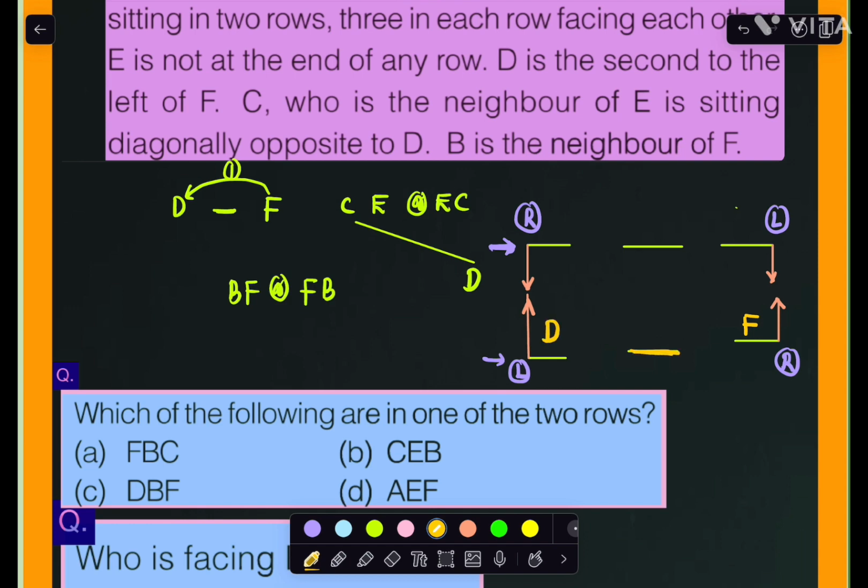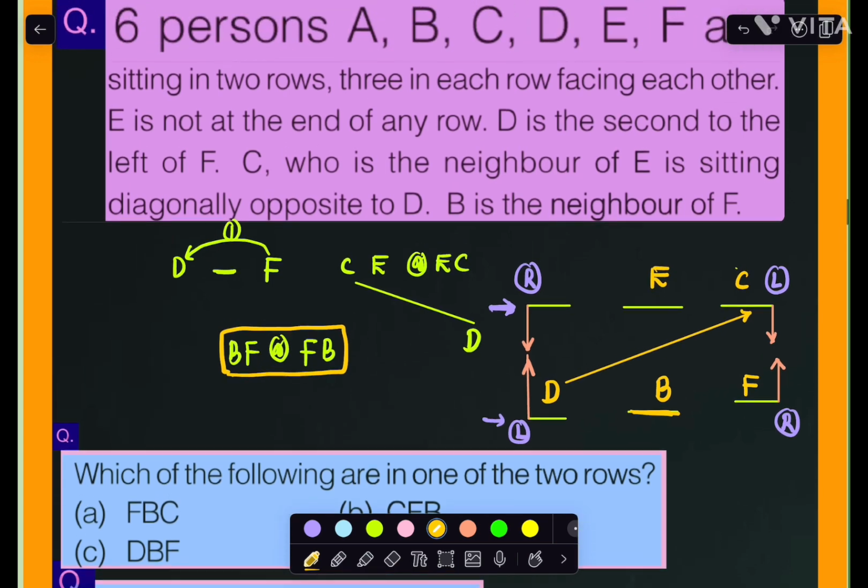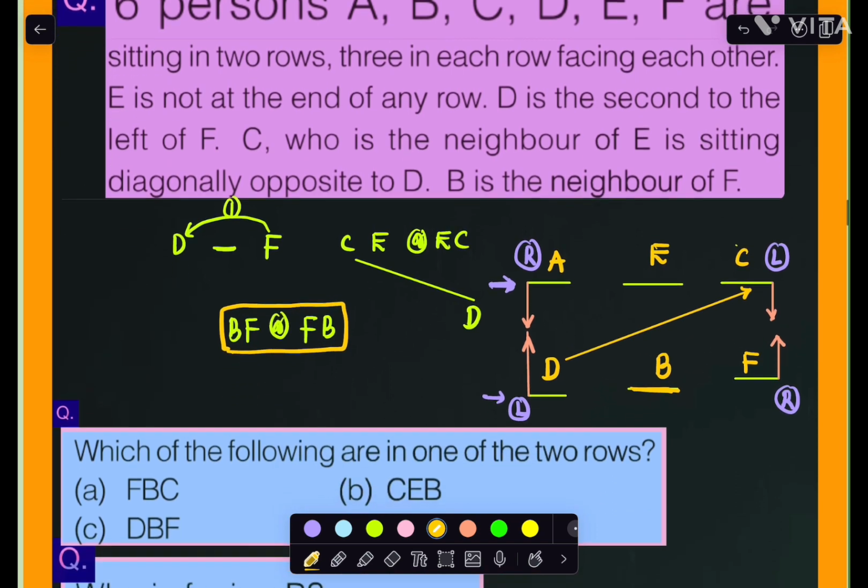Next one, D and F are neighbors to each other. This statement I'm using here. D and F are neighbors to each other, B and F, right? And I can put B here. And next, C and D are diagonally opposite to each other, and C should be here, right? Diagonally opposite. So here C only, and E is a neighbor to C, right? And only one person is left out, that person is A. Now this is the arrangement, right? We have done it very easily with the given information.